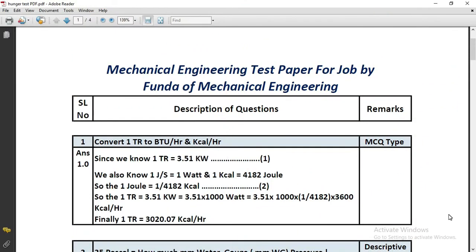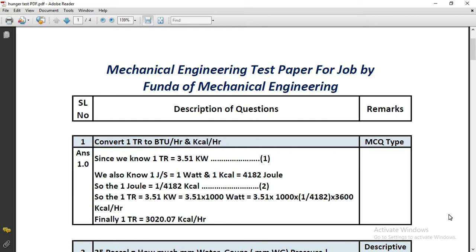So without wasting time, let me start the discussion, so that the next time you appear for a mechanical engineering job interview, you will definitely be able to answer your interviewer very technically and smartly. Let me bring up the system and then I'll discuss. So here is the question that appeared.